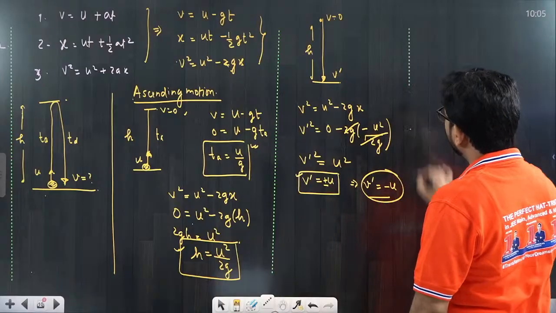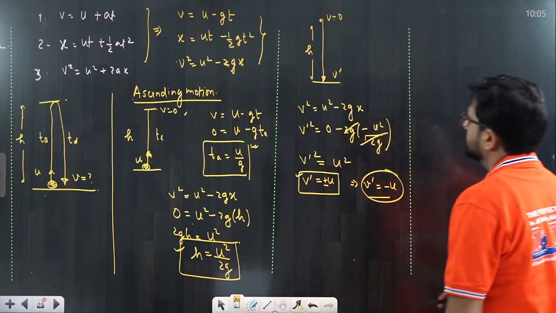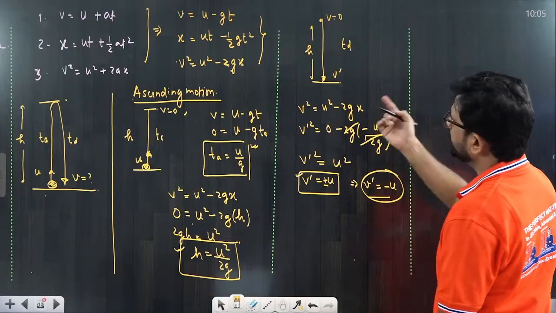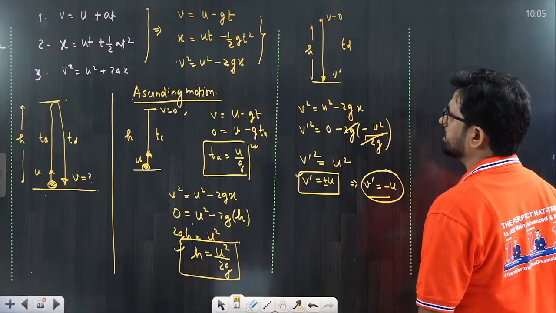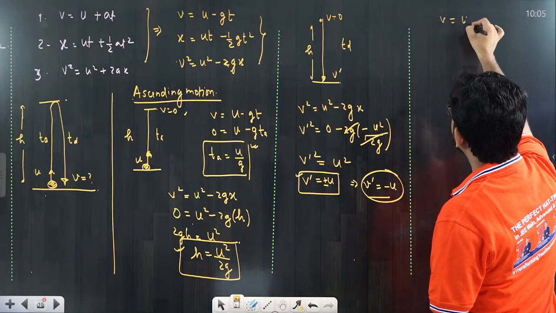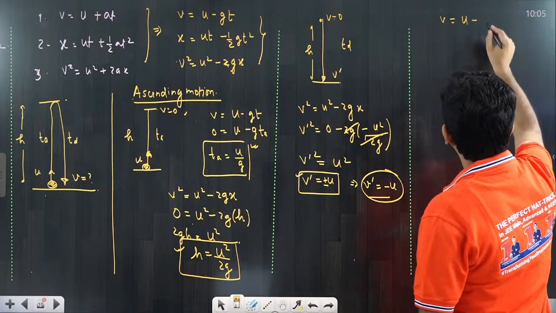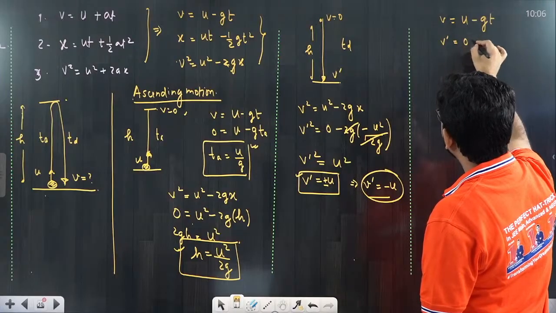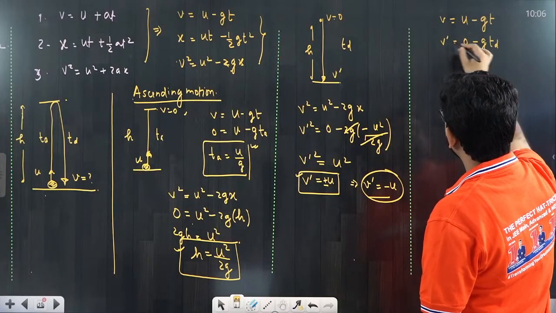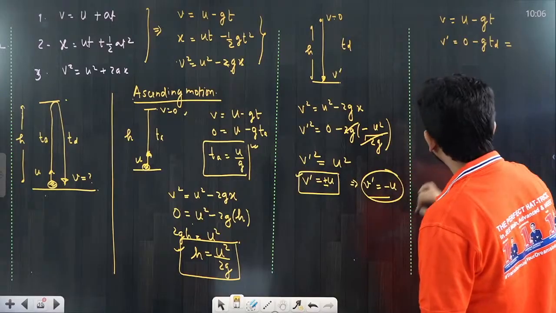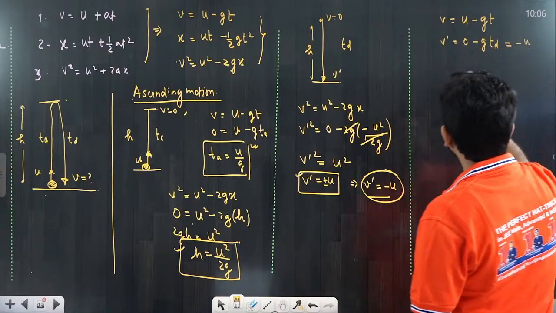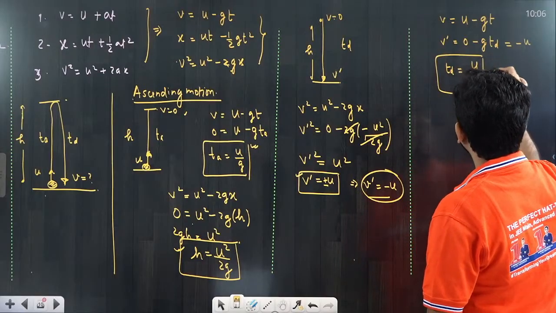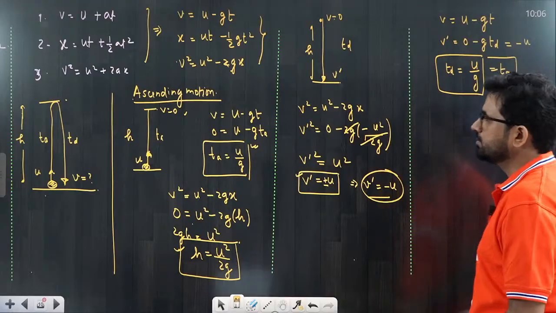Now come to the next point, beta. We have to understand the time of descent. When I am talking about time of descent, again you can use either the first equation or the second equation. I am using the first equation, v equal to u minus gt. The final velocity v prime we already know, and the initial velocity is 0, minus g into time of descent. What is the v prime value, by the way? We have already calculated, minus u. Minus minus cancel, so time of descent is equal to u by g. That is again equal to time of ascent. So time of ascent is equal to time of descent.